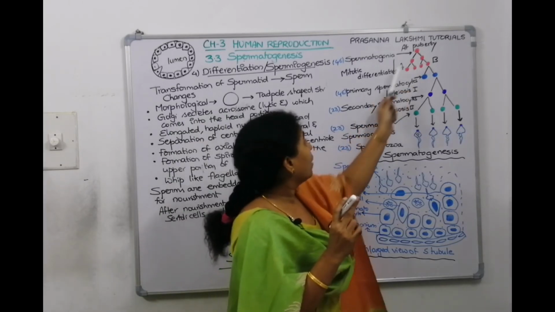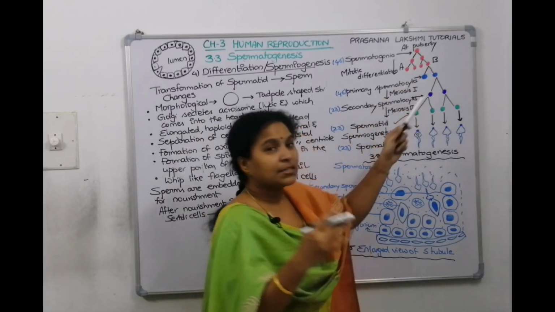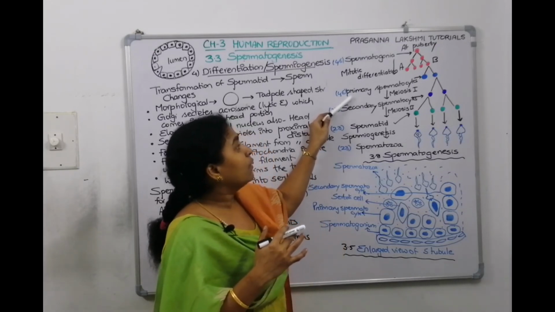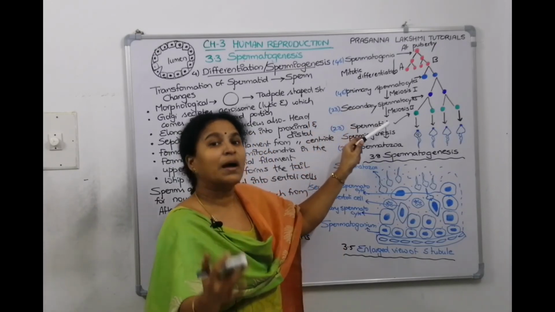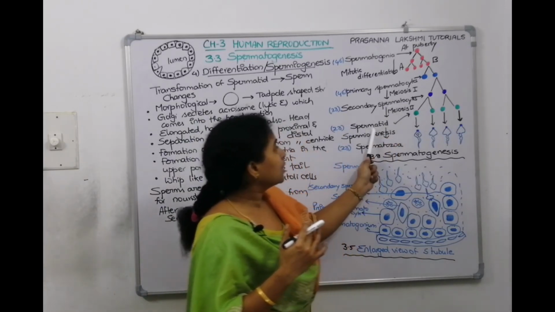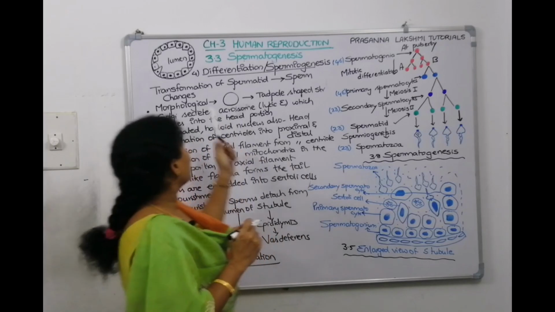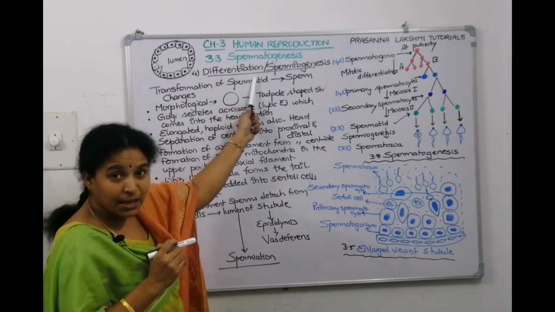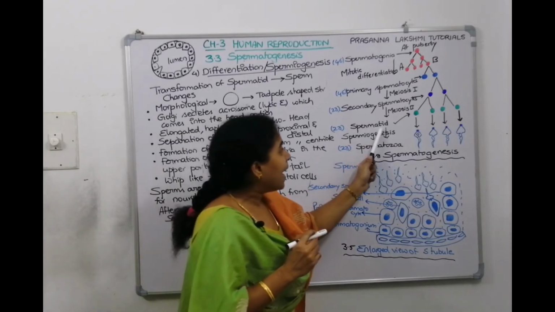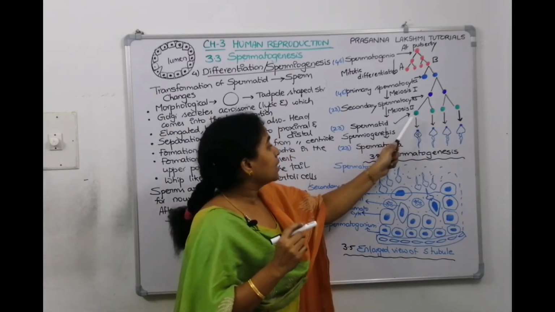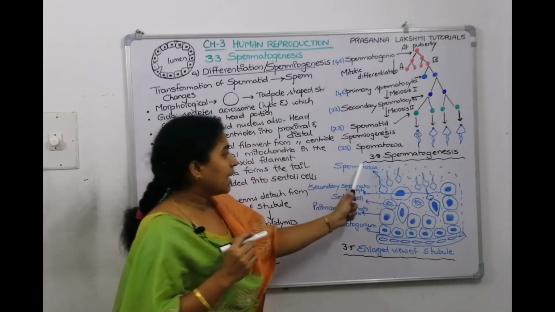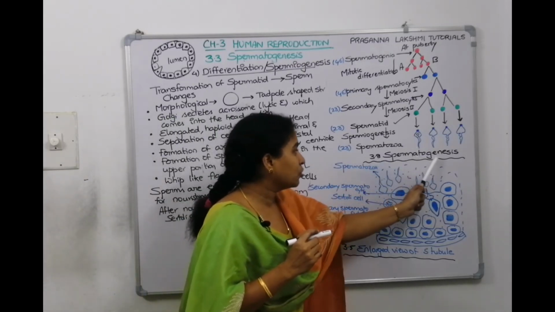They will grow and become primary spermatocytes. Third stage, maturation stage, where primary spermatocytes will undergo reduction division, meiosis 1 and meiosis 2, and they will form secondary spermatocytes and spermatids. The fourth stage is called differentiation or spermiogenesis, where the spherical spermatid transforms into sperm, spermatozoa. This is in NCERT 3.8 spermatogenesis.